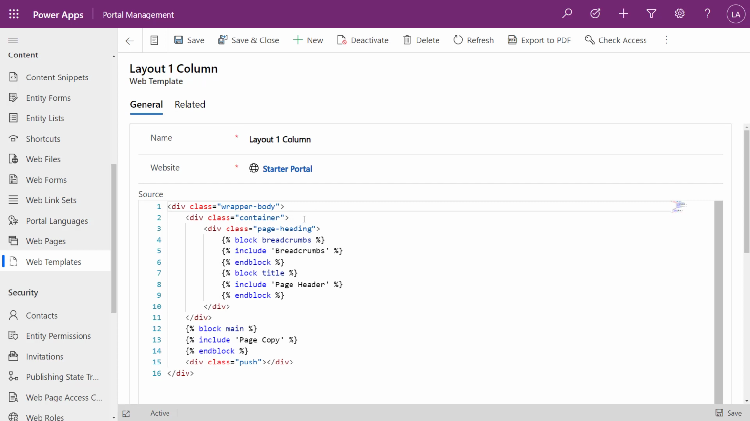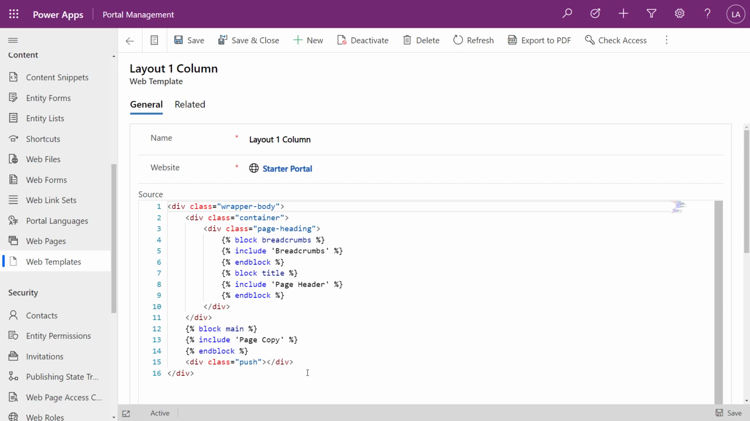web template. It's basically being broken out into different containers and divs. We're including breadcrumbs, the title, and the main, the page copy. So we're beginning to build out that structure, and by building that, we're going to be able to keep a level of consistency across our portal if we're using sort of the same structures on that.